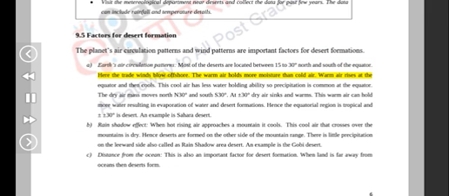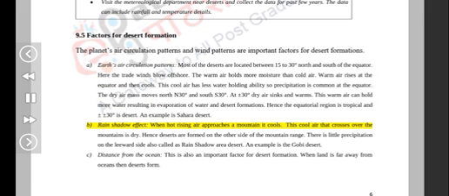Warm air holds more moisture than cold air. Warm air rises at the equator and then cools. This cool air has less water holding ability, so precipitation is common at the equator. The dry air mass moves north 30 degrees and south 30 degrees. At plus or minus 30 degrees, dry air sinks and warms. This warm air can hold more water, resulting in evaporation of water and desert formations. Hence the equatorial region is tropical and plus or minus 30 degrees is desert. An example is the Sahara Desert.